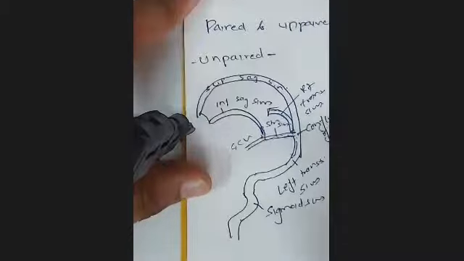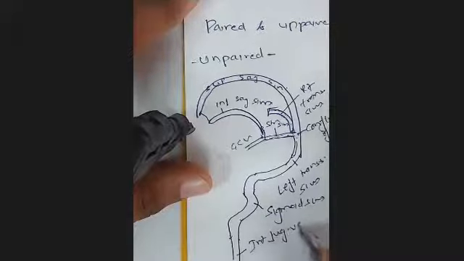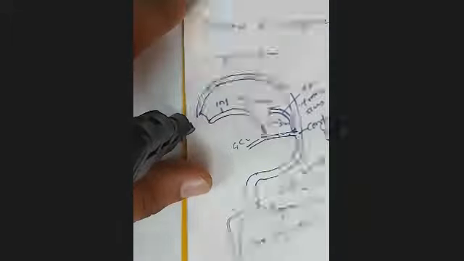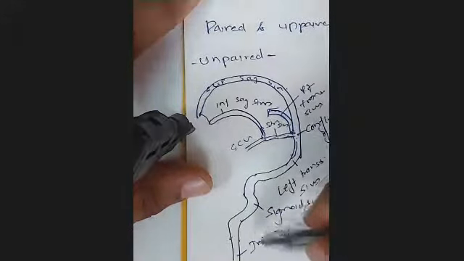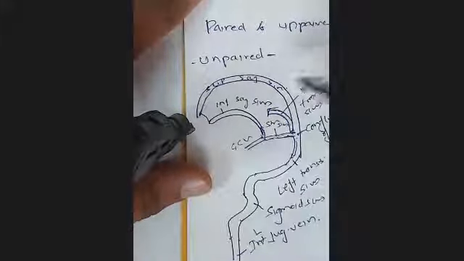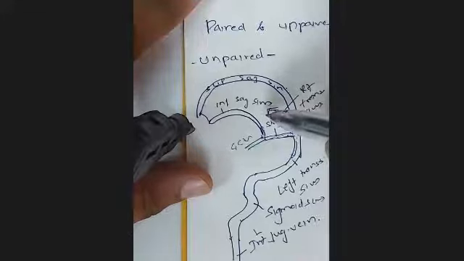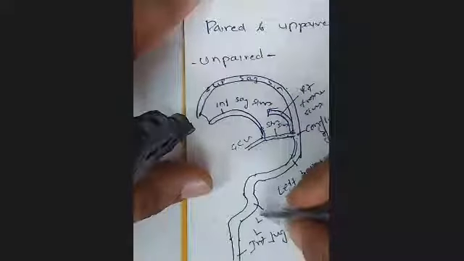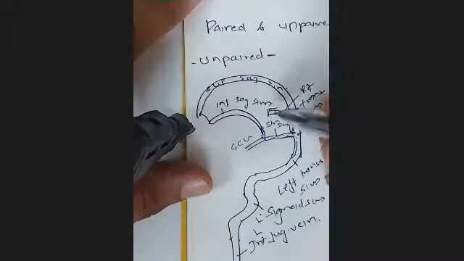And this sigmoid sinus continues down as internal jugular vein. So this will be the internal jugular vein of the left side. The right transverse sinus will continue as the right sigmoid sinus, and then the right sigmoid sinus will continue as the right internal jugular vein.